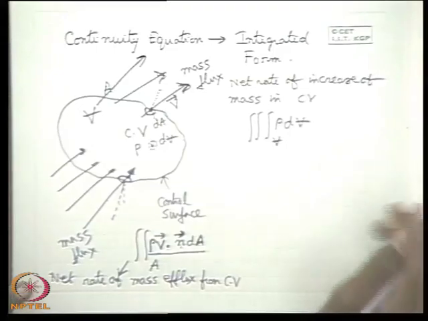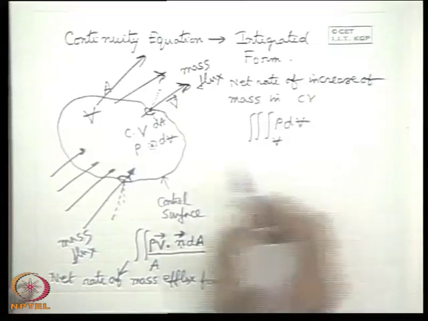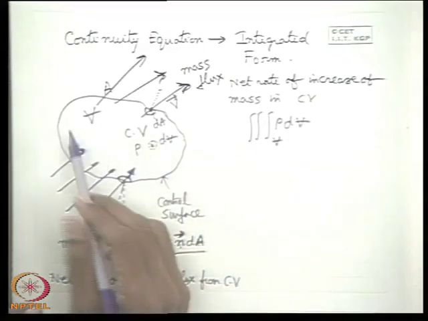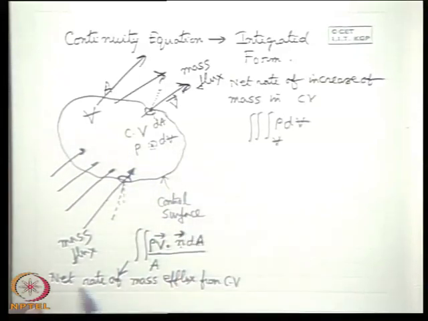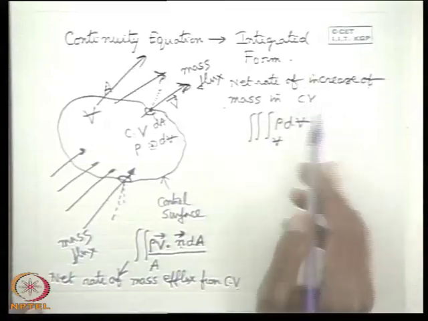All right. So according to our statement of conservation of mass applied to a control volume, from very simple physical intuition, the net rate of mass efflux from the control volume plus the net rate of increase of mass in the control volume is 0.